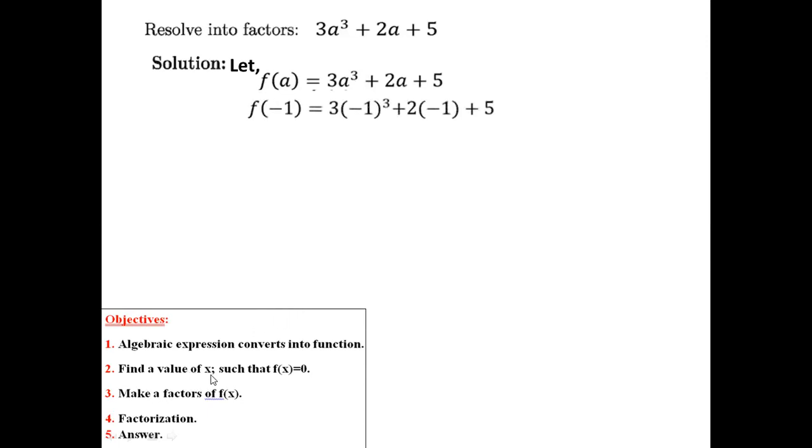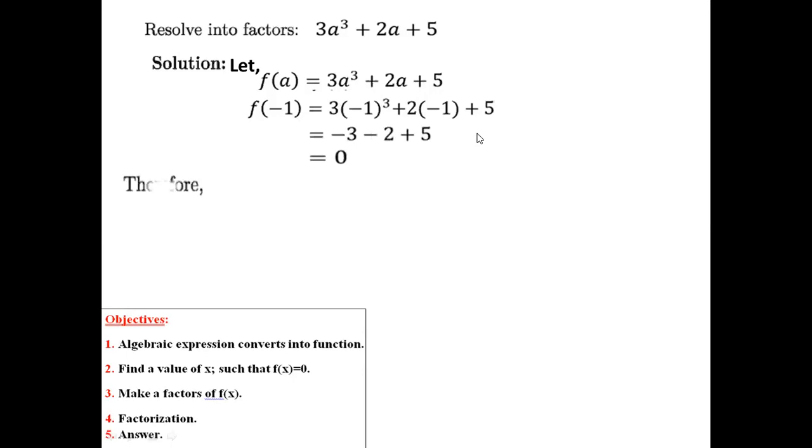The second work is to find for which value this will be 0. Here 5 was there. If you factorize 5, then you will get plus minus 1 and plus minus 5. Since here all of the values are in plus sign, no need to go for plus values, because if we put any plus values, we can't get 0. So when all the values are plus, we have to check by minus values only. So plus minus 5 and plus minus 1: for minus 1 the value is 0.